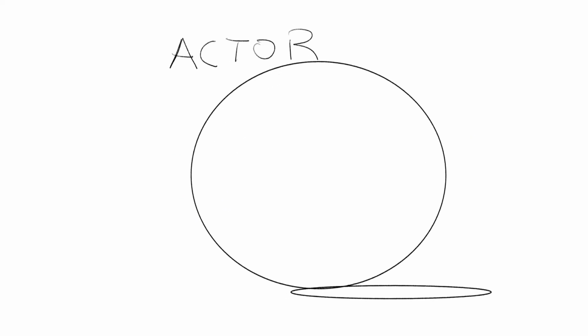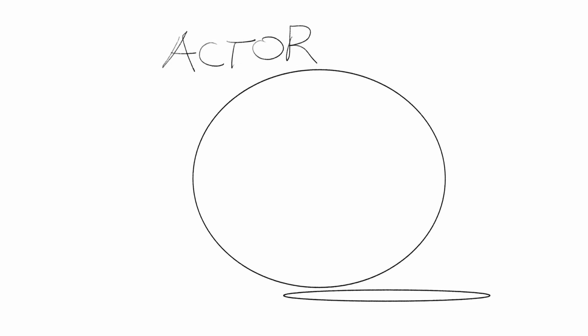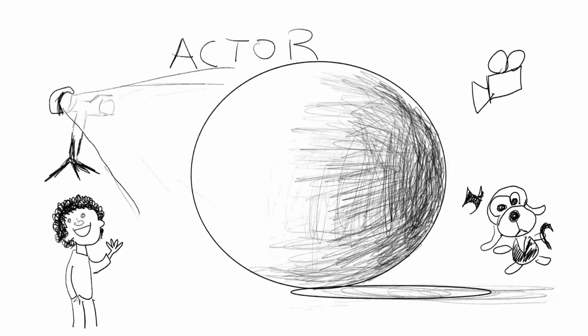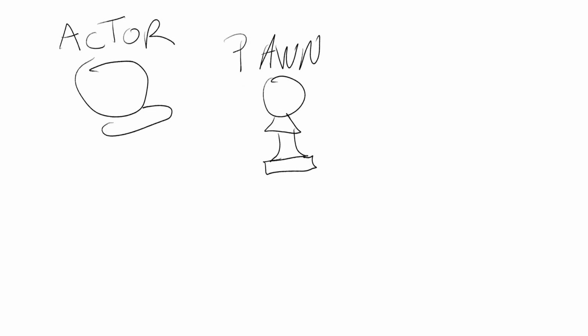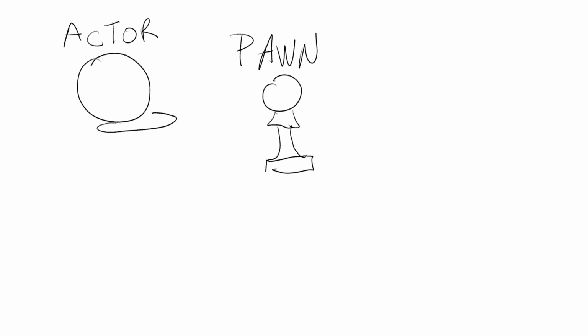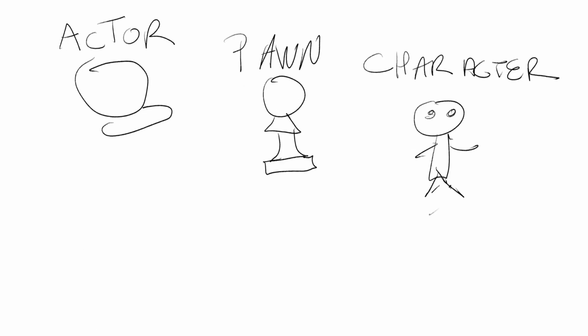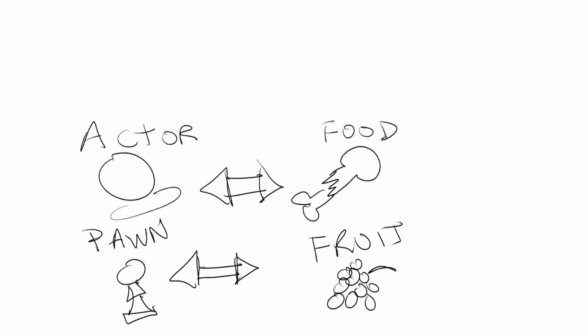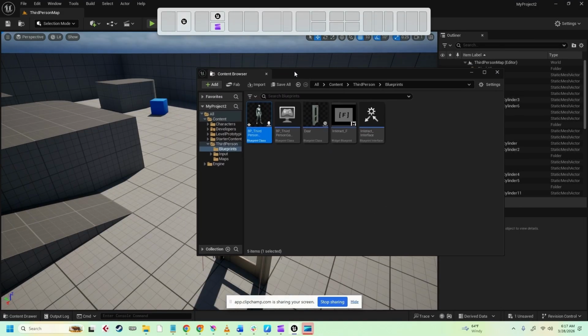So let's connect this idea of classes to Unreal Engine 5. At the very top, you have the actor class, which is any object that can exist in the game world. So like characters, cameras, lights, the props, they're all actors. And we can get more specific classes like the pawn. The pawn class can be controlled, and then there's the character, which has movement and jumping around, stuff like that. So just like in our earlier example, the food to fruit, the actor is like the food and the pawn is like the fruit, and the character is even more specialized.